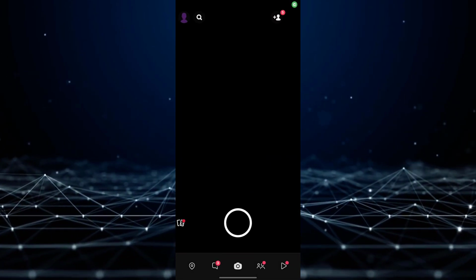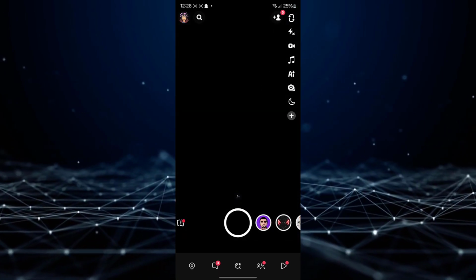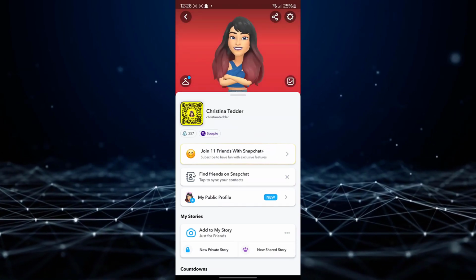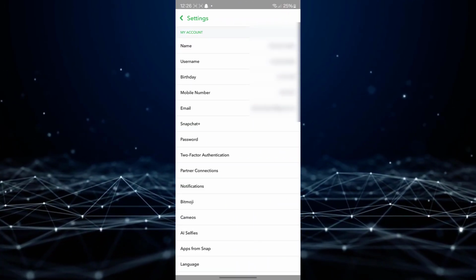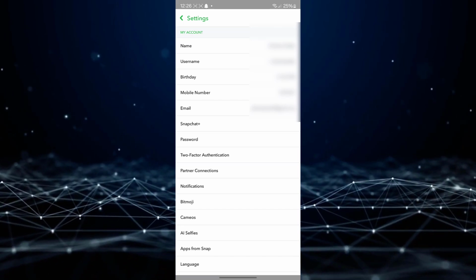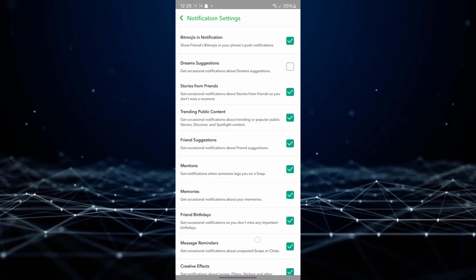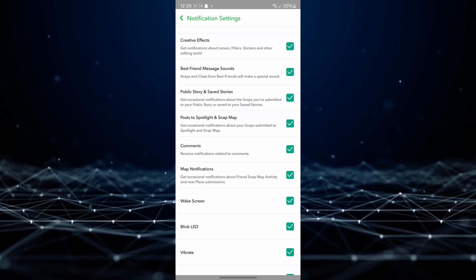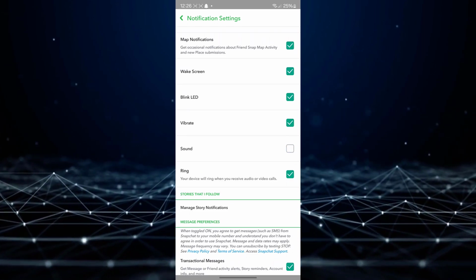First, open your Snapchat app. Tap on your Bitmoji in the top left corner. Go to Settings and scroll down. Tap on Notifications and enable notifications if available. Ensure all notification options are enabled, especially the sound option.